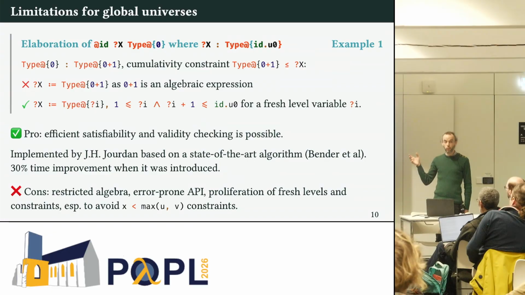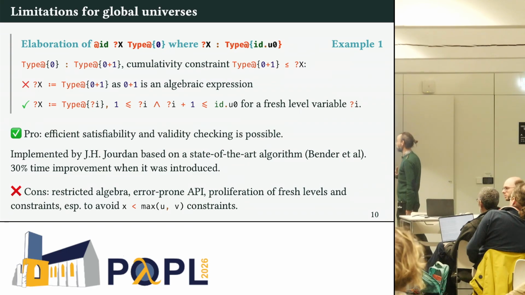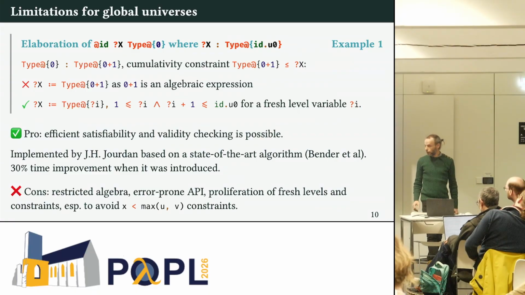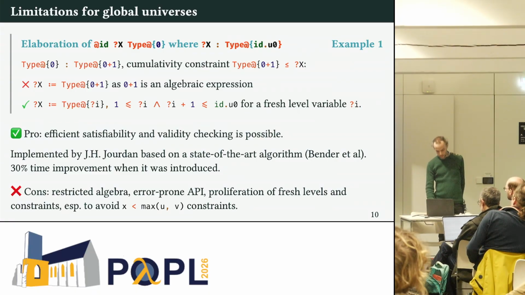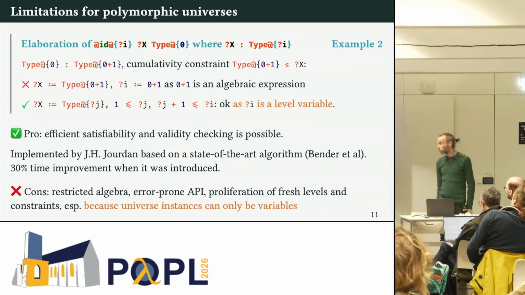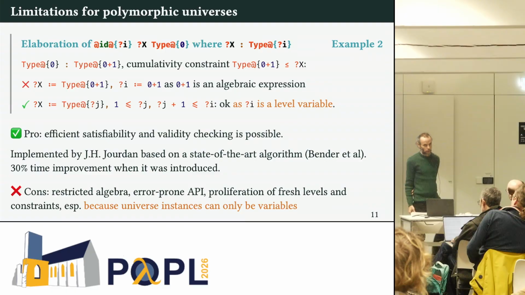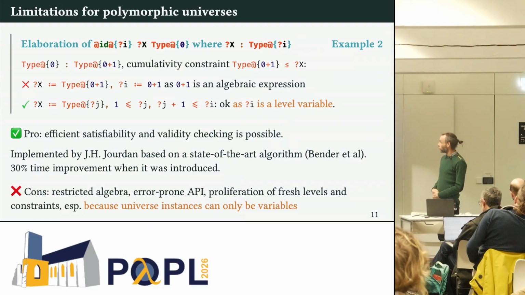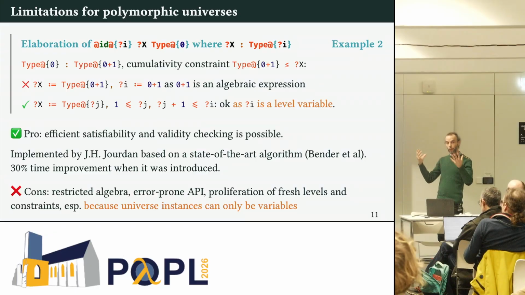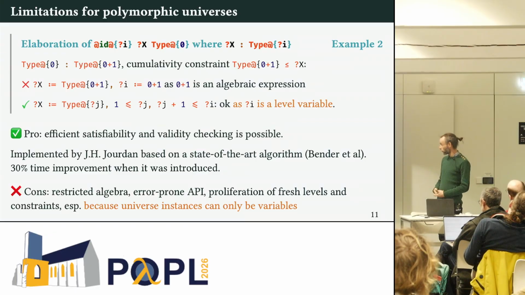You must remember to refresh the things that you get from typing, to not put them in terms if they contain algebraic things. This results in a proliferation of fresh levels and constraints, especially to avoid these forbidden constraints. What happens if you add polymorphism? Just the same. This adds a constraint that instances of universe polymorphic definitions must also only contain things that are non-algebraic. So you get the same kind of stuff, even with more fresh levels and more proliferation of constraints.